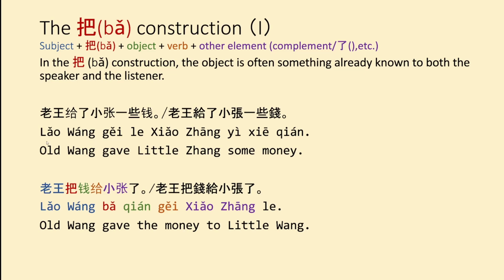And you can see the difference that ba makes even in the English translation. Here, old Wang gave little Zhang some money. You don't really know. However, with ba, you can say that old Wang gave the money. So you know the money. Both the speaker and the listener know the money. So old Wang gave the money to little Zhang.